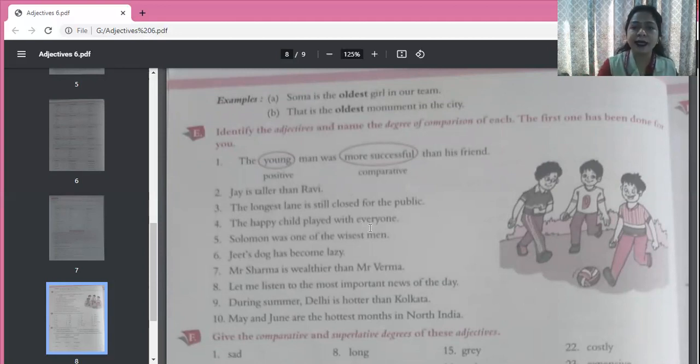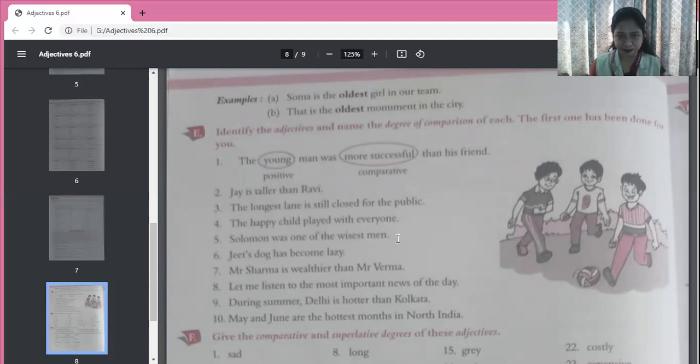The happy child played with everyone. So what kind of child, children? Happy. Happy is adjective in positive degree. We are not comparing. We are not saying happier, happiest. So happy is positive degree. Solomon was one of the wisest men. What kind of men? Wisest. Okay. So wisest is superlative degree. Solomon was one of the wisest men means out of all the men, he was one of those who were the wisest.